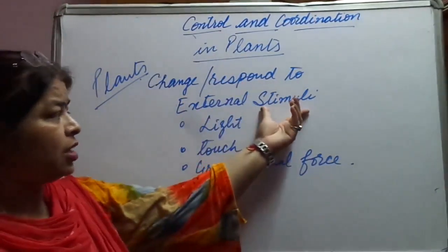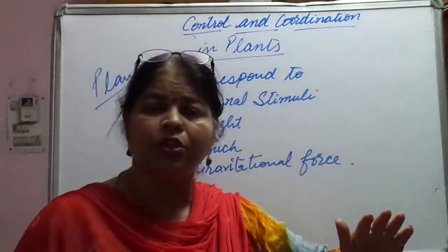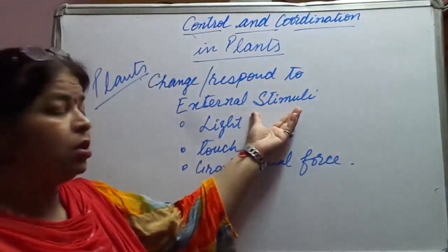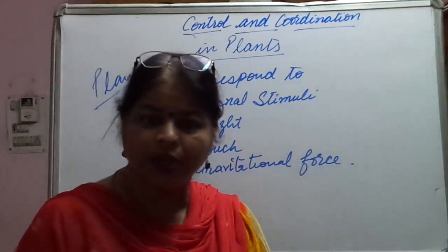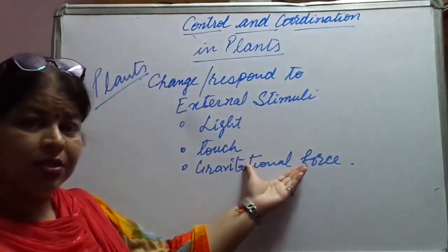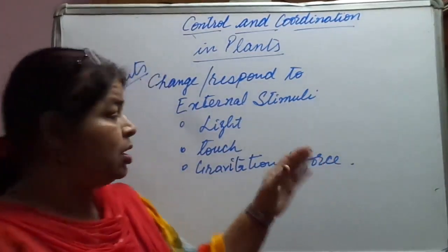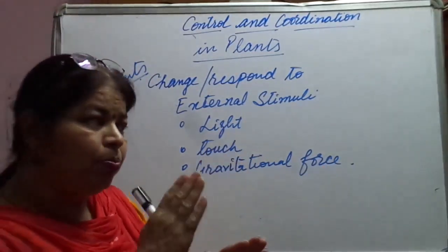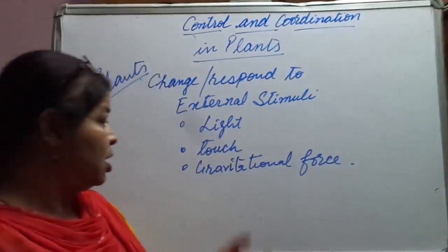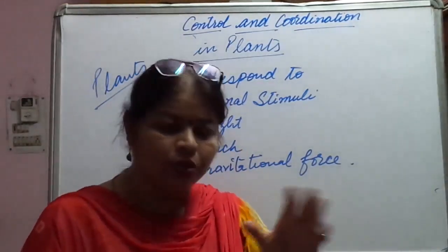What is stimuli actually? There are two things. For animals we use another word, and for plants we are using another. Like if I talk about the plants, we will say tropism. But here these are the factors that are going to create some response in the plants. So light, you might have seen the plants bend towards the light, the shoot of the plant bends towards the light. If I talk about touch, then very few plants are there which respond to touch also.